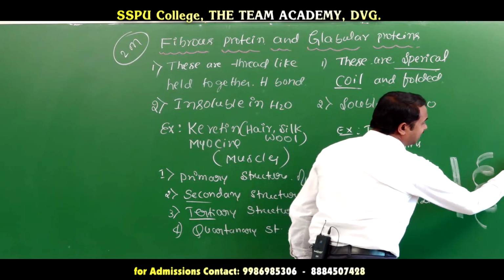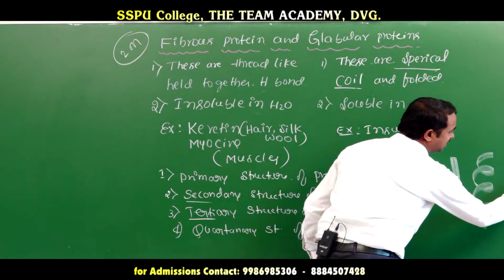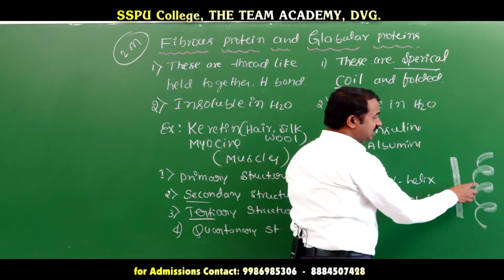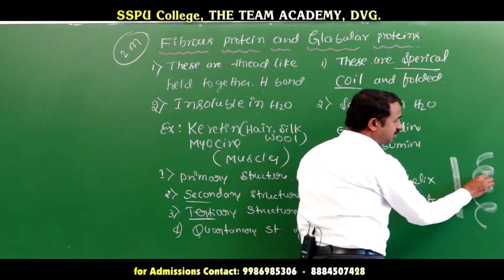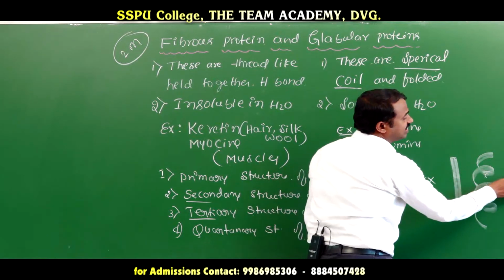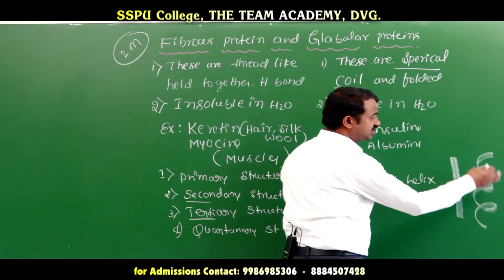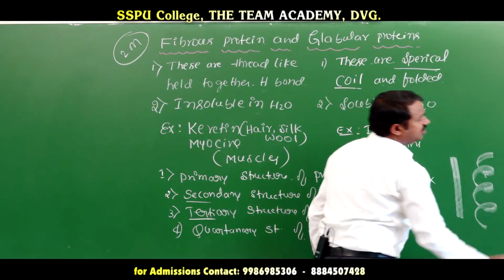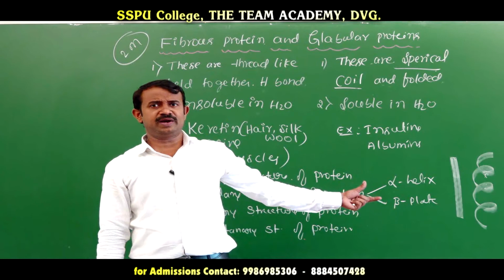And tertiary structure of proteins, with the intermolecular hydrogen bond between CO and NH. And if we add another one, it is the quaternary structure of proteins. We will discuss them one by one later.